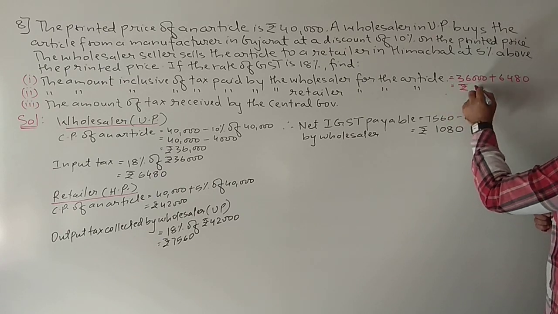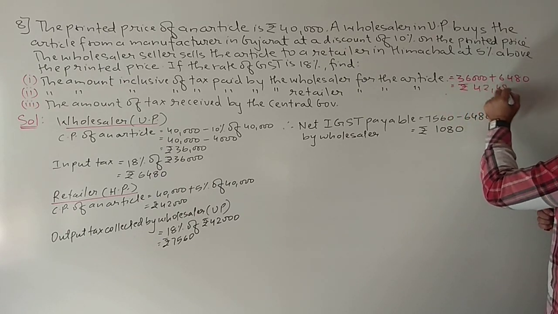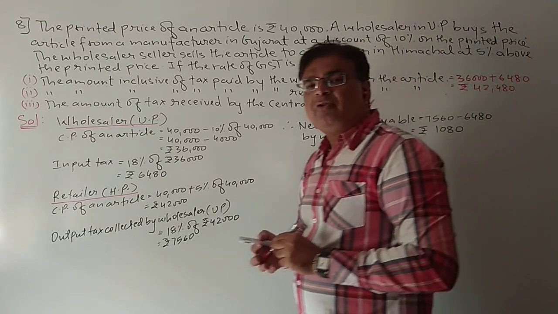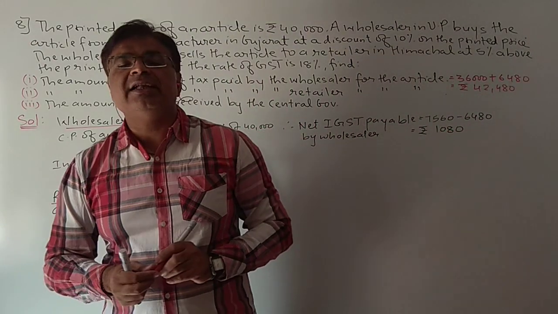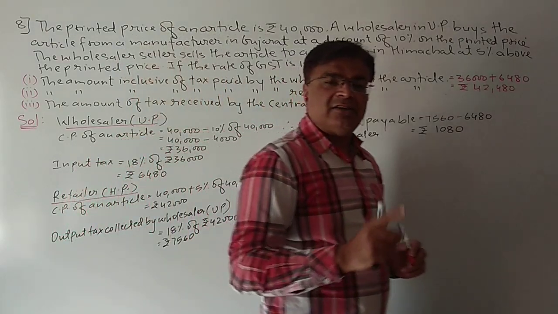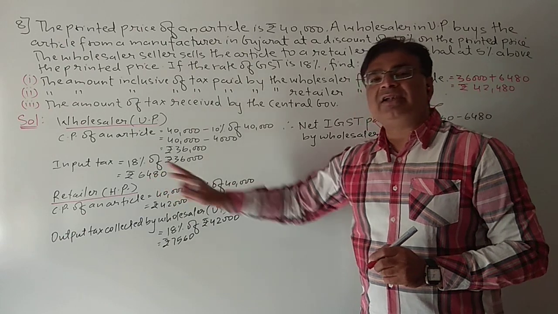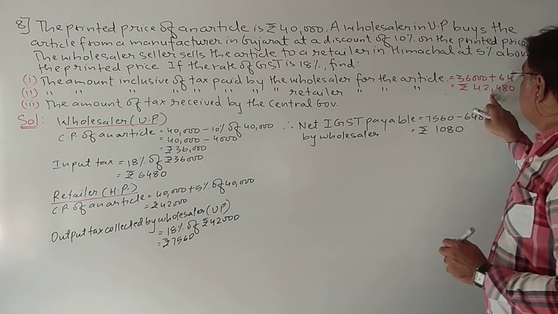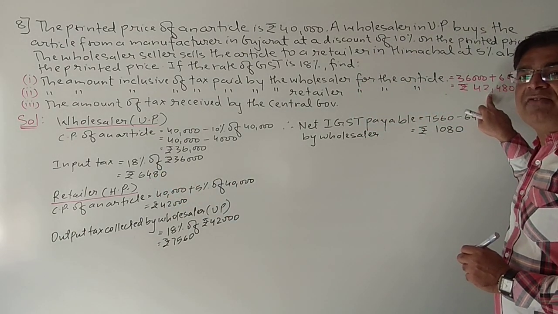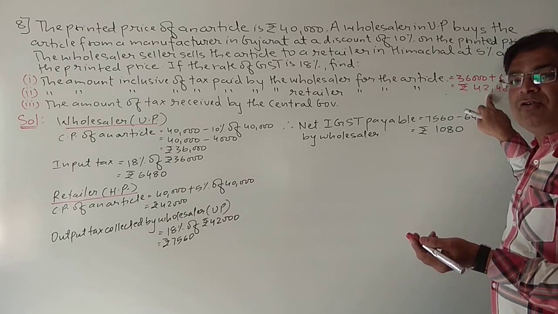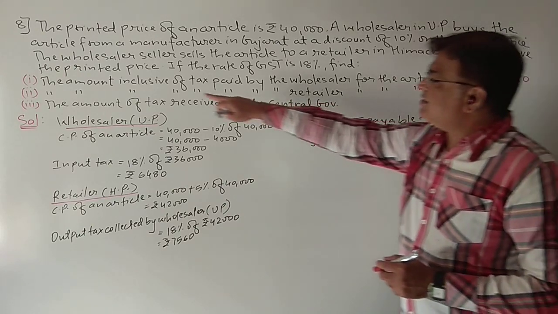So total how much he has paid? 42,480. So the wholesaler has paid a total amount of 42,480 for the article, 36,000 cost price plus 6,480 as tax. So actually the wholesaler is paying 42,480 for the article inclusive of tax.